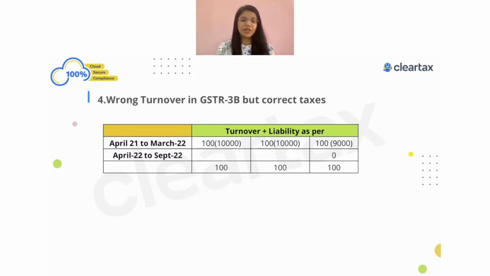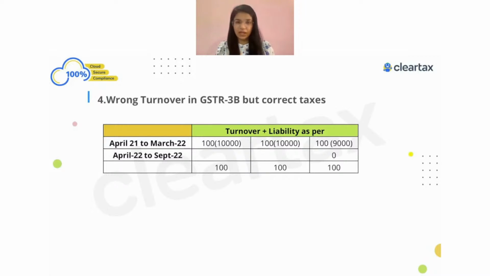My liability is 100, which is the correct liability reported in GSTR-1 or 3B or my books of account. So what exact turnover am I going to show in table number 4 or table number 10 or 11? I could see Ravi says 10,000, Jyoti says 10,000, Anoop says 10,000, Dharmen says 10,000. Everyone is saying we have to show 10,000 in table number 4, which is the correct turnover, and that is the correct answer. So here we have to show 10,000, which is the correct turnover as per my books of accounts.